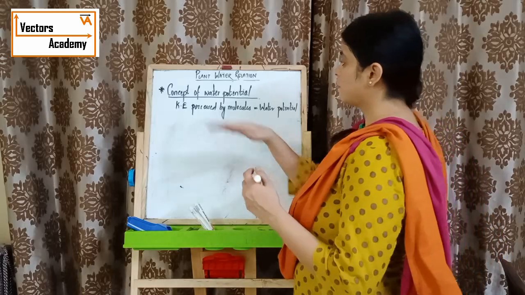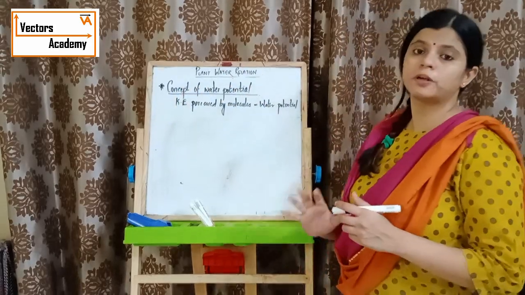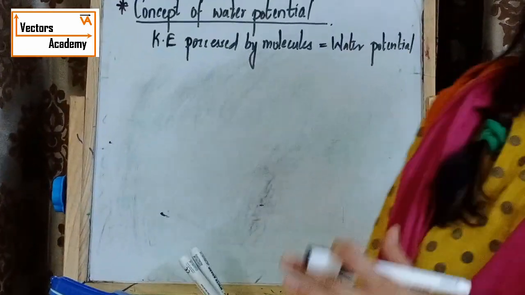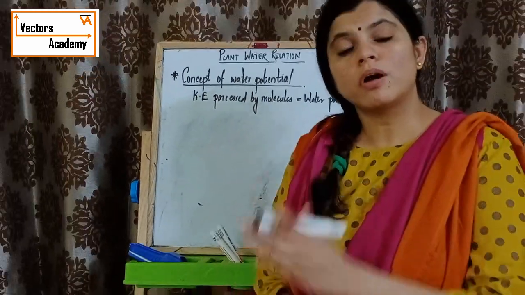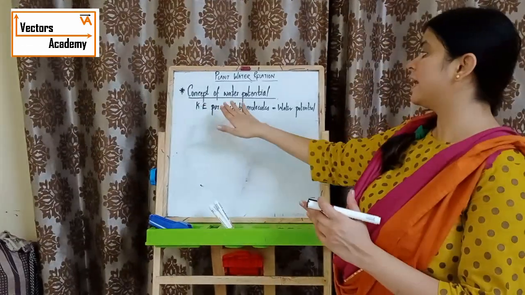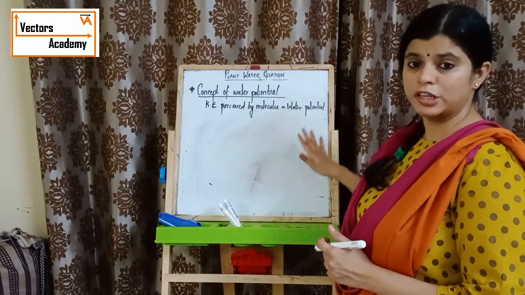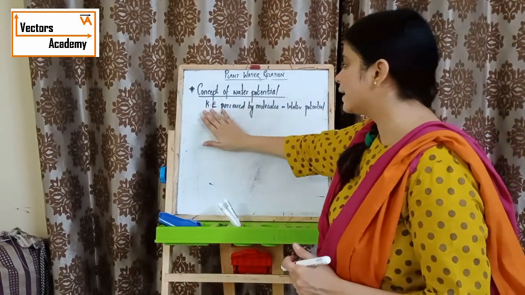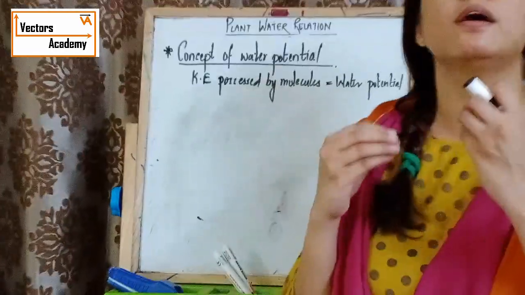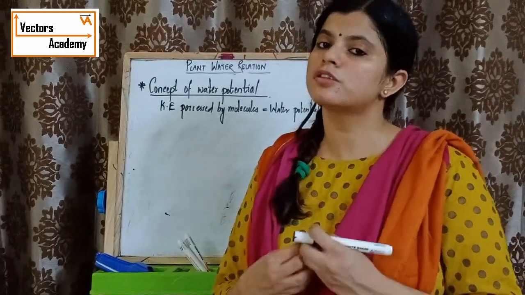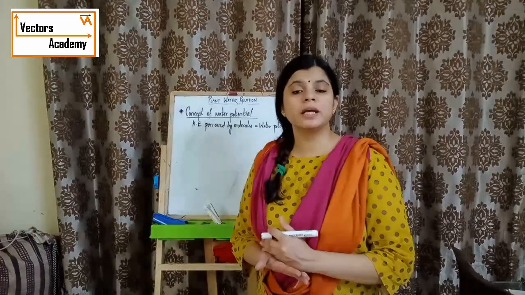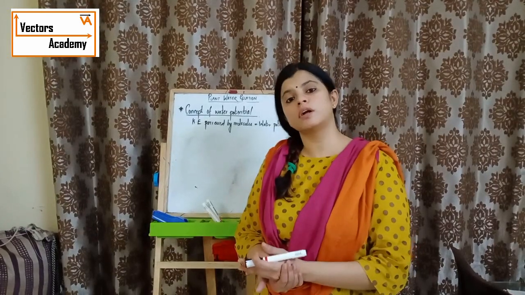Now the next topic is the concept of water potential. Now how is water potential determined? Water potential is the kinetic energy possessed by molecules of that particular solution. So what will be the water potential of pure water?